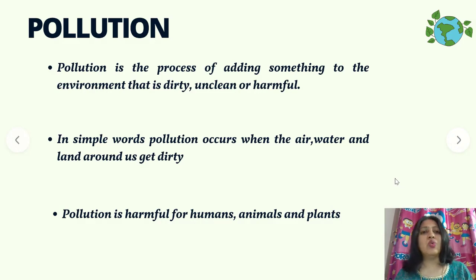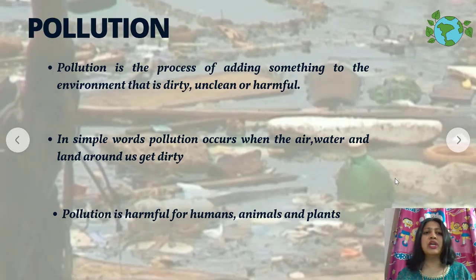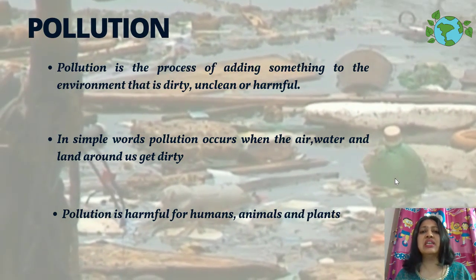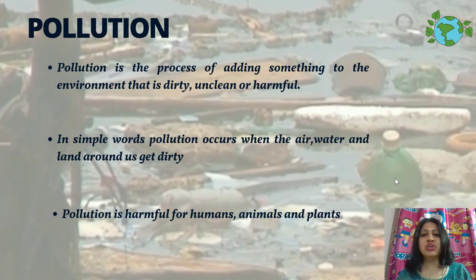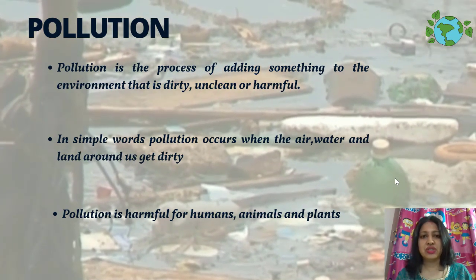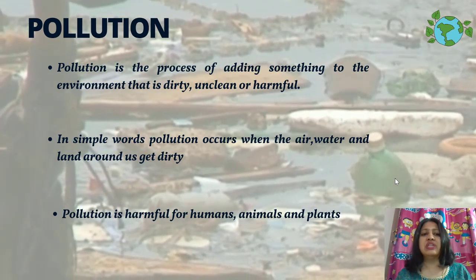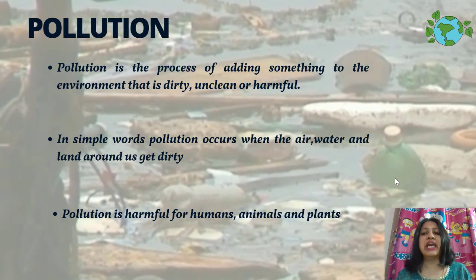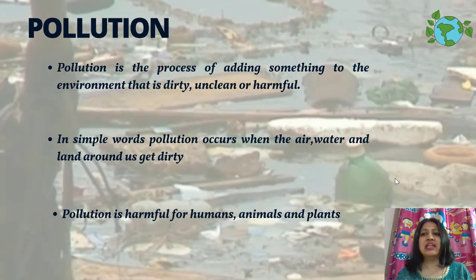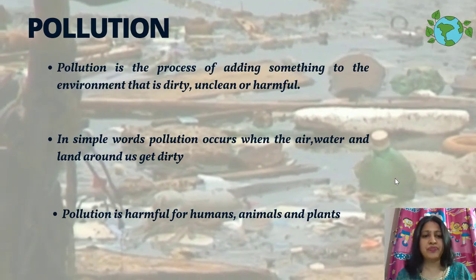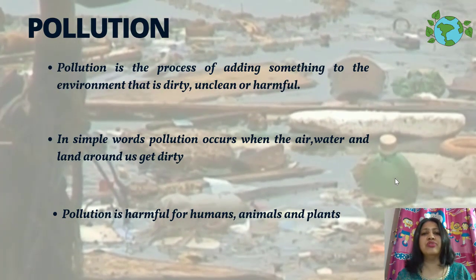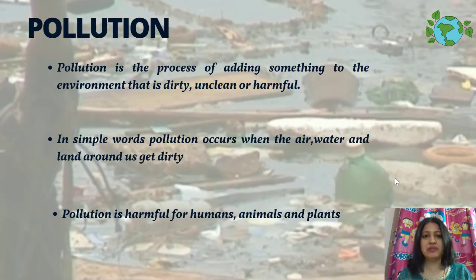So first, let's say what is pollution. Pollution is the process of adding something to the environment that is dirty, unclean or harmful. If you look at this video here, the clean water is being polluted by so many dirty things that are added to it, right? That is pollution. In simple words, pollution occurs when the air, water and land around us gets dirty. Getting land, air or water dirty is called pollution. Pollution is harmful not just for humans, it's also harmful for animals and plants as well.